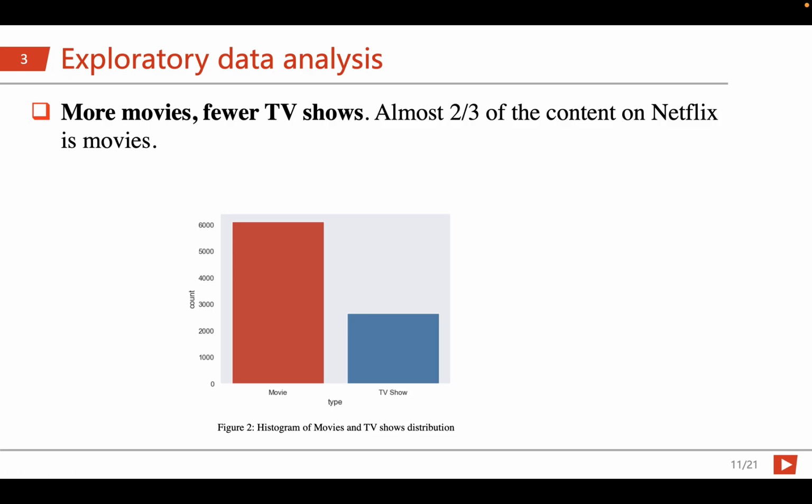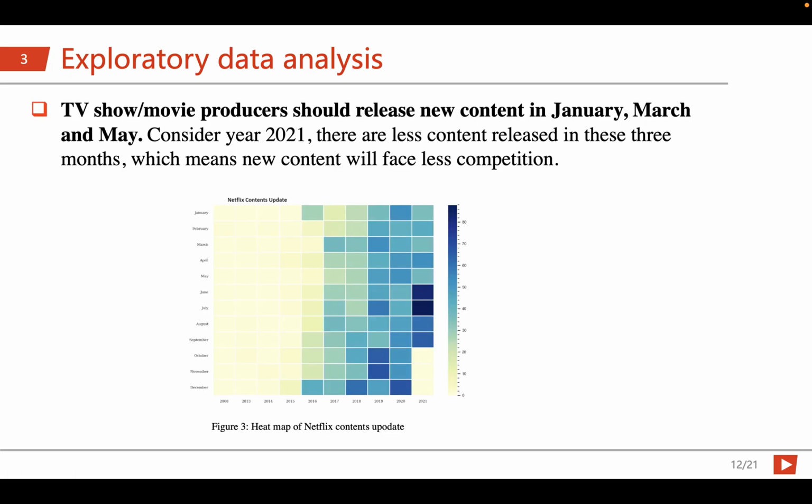First, we can see that there are more movies than TV shows. And here, from the heat map of the Netflix contents update, we can see that new content should be released in January, March, and May because there is less content released in these 3 months, and so there's less competition.